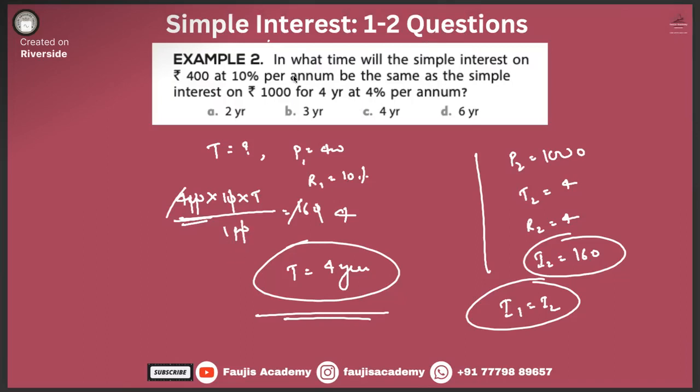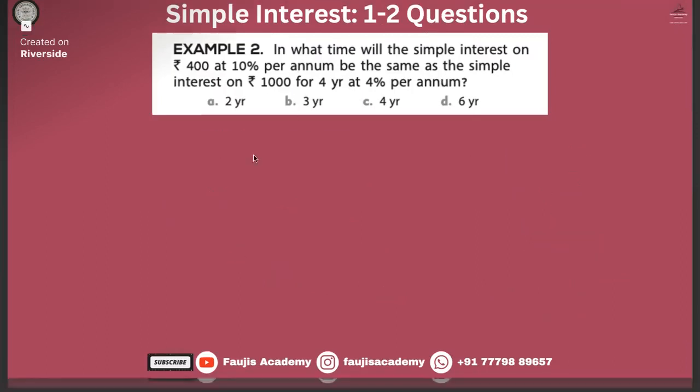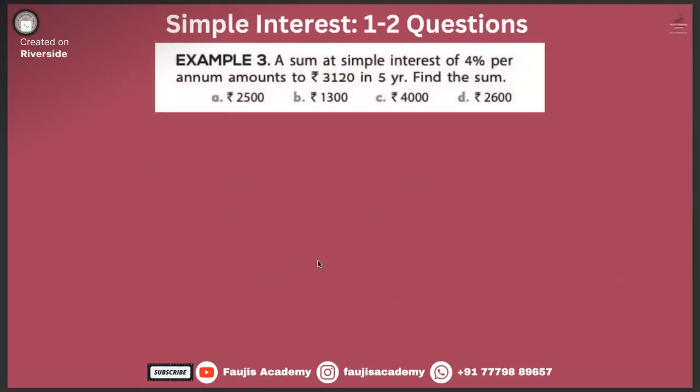Example number 3. A sum at simple interest of 4% per annum. Per annum means nothing but annual. Remember that. Rate is 4%.